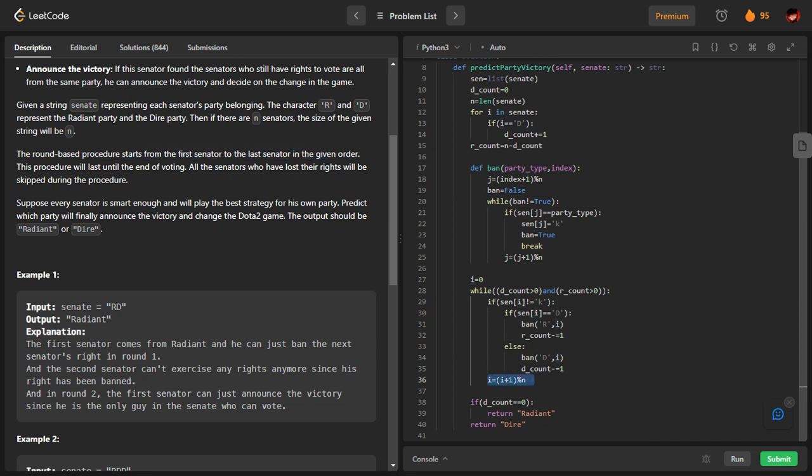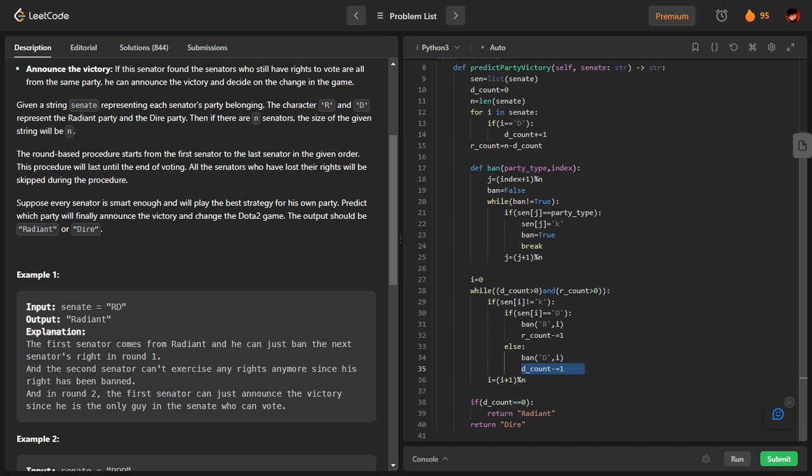This code will be executed if my member is not banned already. My current member is I. If this particular member is not banned, I will execute this code. What is this code? If the current senator belongs to D party, ban the R member starting from I plus 1. Otherwise, if the senator belongs to R party, ban the member belonging to D party starting from I plus 1, and we will reduce the D count. Whichever member is getting banned, reduce that count. If D is getting banned, reduce the D count.